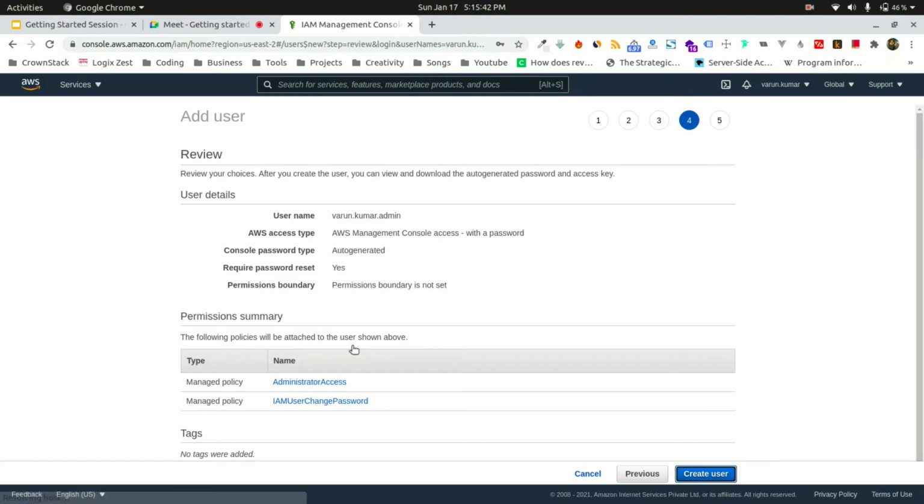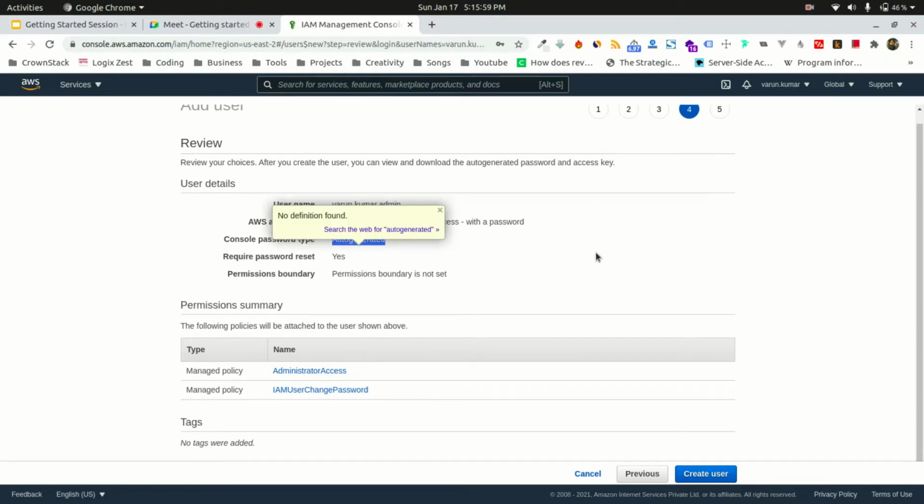So the username will be this. What type of access does it have? This user will have access to the console. What kind of password do we have? It is auto generated, so Amazon will auto generate it for me. And what kind of permissions do I have? I have the whole administrator access.